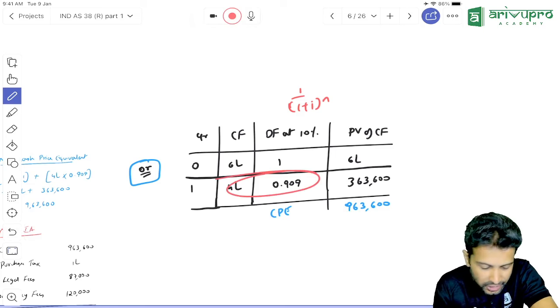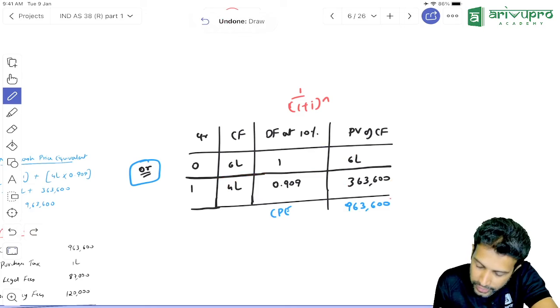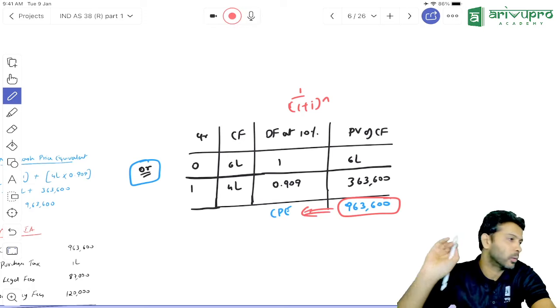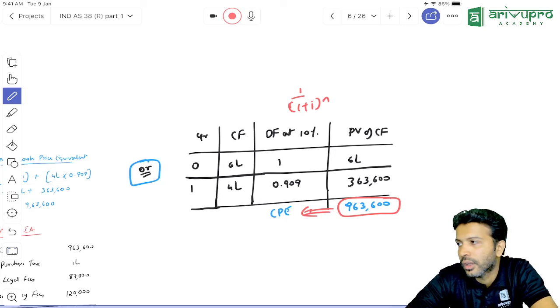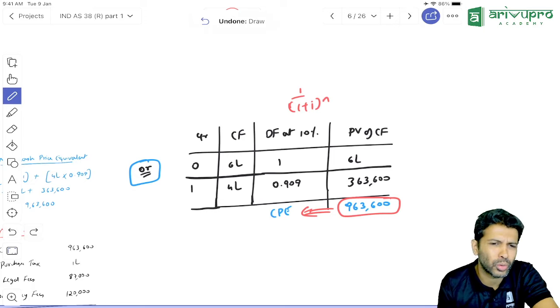So multiply these two, you will get the present value. Adding these two, you will get the total present value of cash flows. That only we call as cash price equivalent. Or if you feel, no sir, this table putting and all is a waste of time, directly you can do.